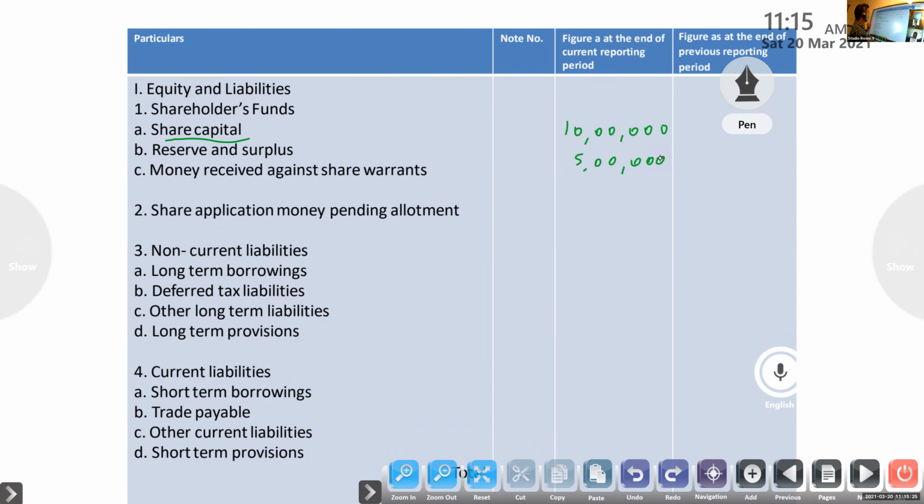Clear that? So you have to prepare the main format of the balance sheet, and you have to prepare the notes to accounts. Same like the profit and loss account also, you have to prepare the main format, then working notes. That is compulsory. So you have to study the format of the balance sheet. Then only you can solve all the problems.